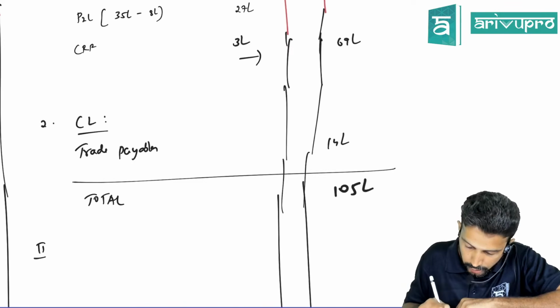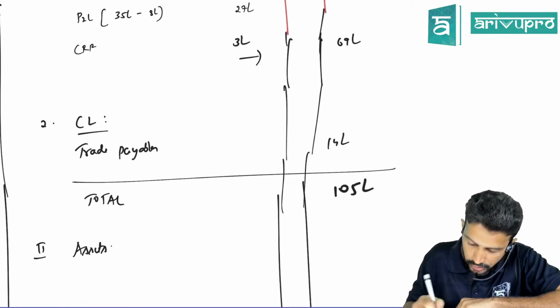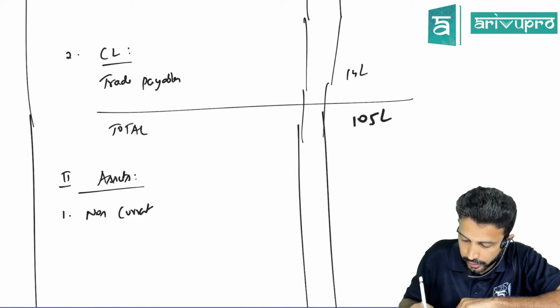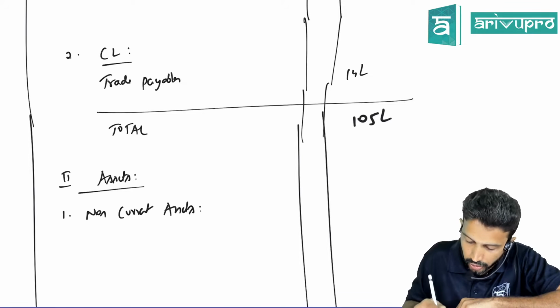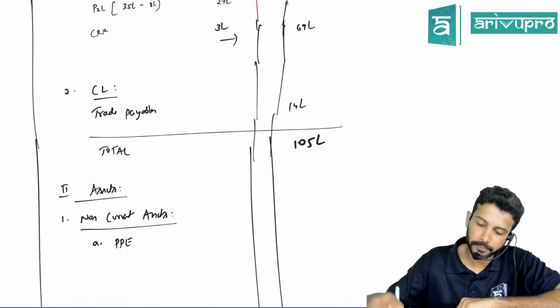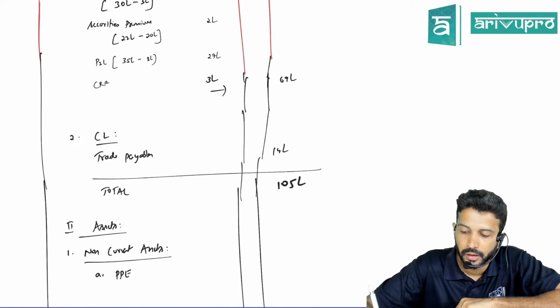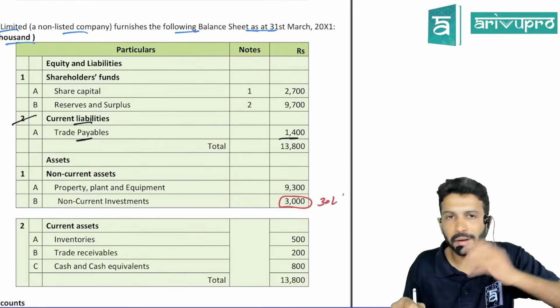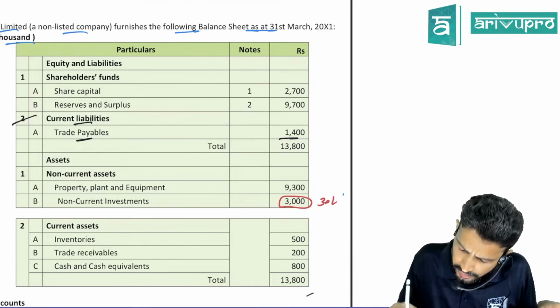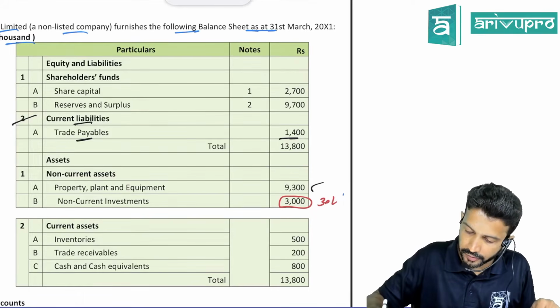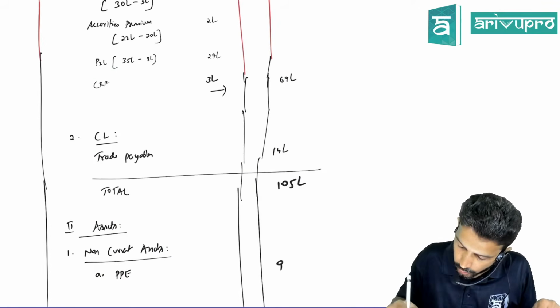Okay. Point number 2 is for your assets. Under assets, point number 1, non-current assets. Under non-current assets, point number A, property, plant and equipment. Sir, did we touch property, plant and equipment? Did we sell anything? That means, will that value change or remain as it is? Here they've given 9300, which is nothing but 93 lakh. Its value will be same.